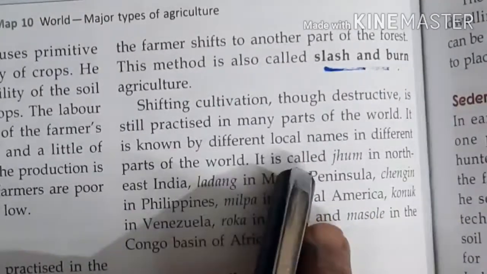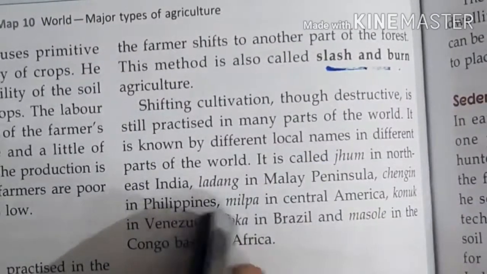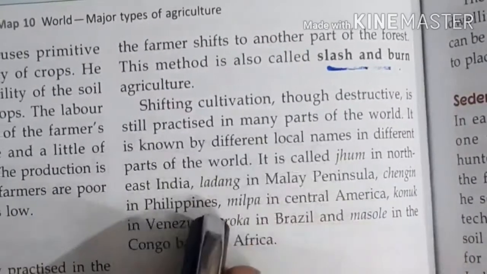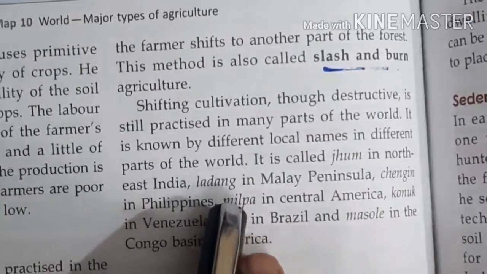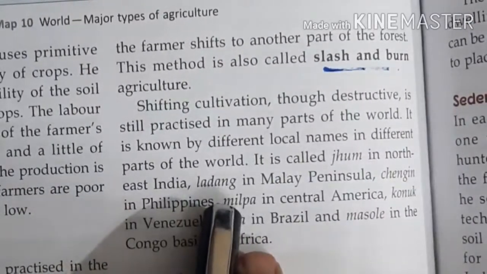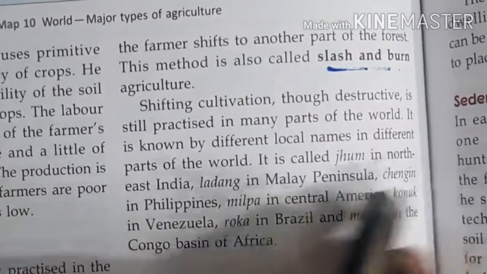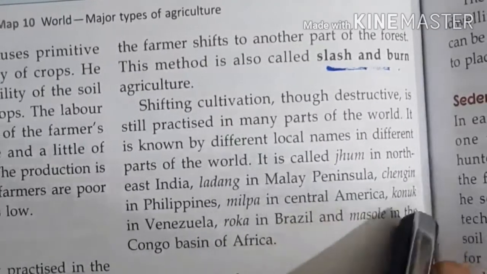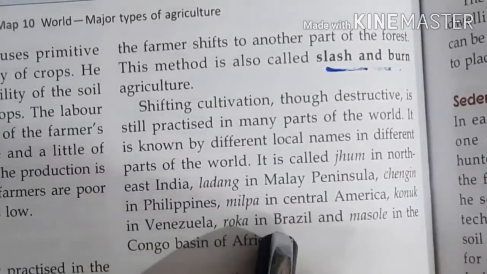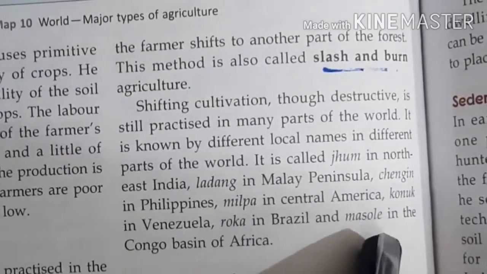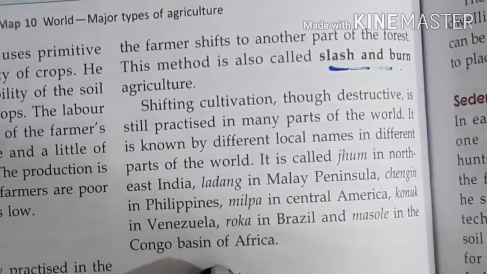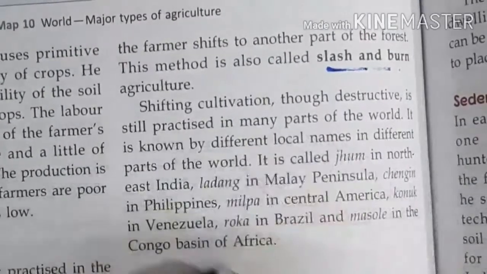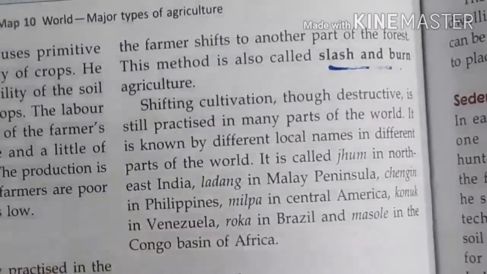It is known by different names all over the world. In Northeast Asia it is called Jhum cultivation. In the Malay Peninsula it is called Ladang, Caingin in the Philippines, Milpa in Central America, Conuco in Venezuela, Roca in Brazil, and Masole in the Congo basin of Africa. These are the different names given to this cultivation all over the world.